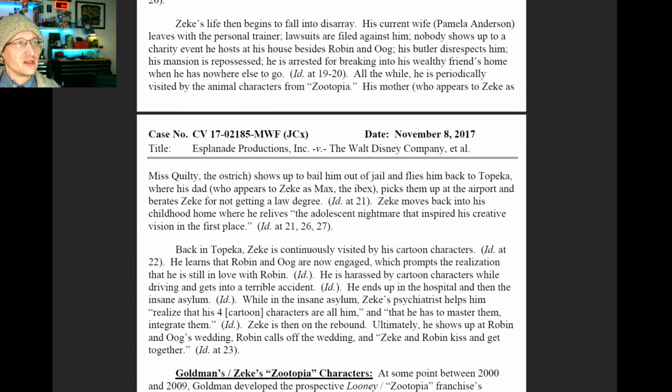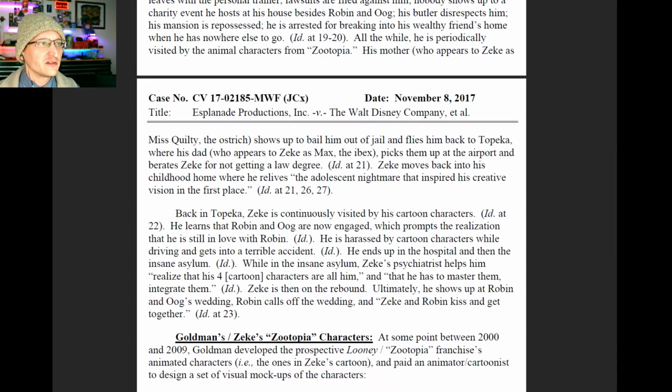Zeke's life then begins to fall into disarray. His current wife, Pamela Anderson, leaves with the personal trainer. Lawsuits are filed. Nobody shows up to a charity event he hosts. His butler disrespects him. His mansion is repossessed. He is arrested for breaking into his wealthy friend's home. All the while, he is periodically visited by his animal characters from Zootopia.